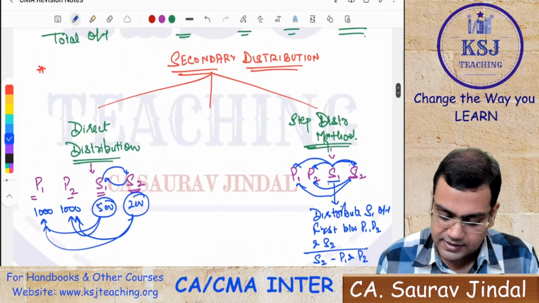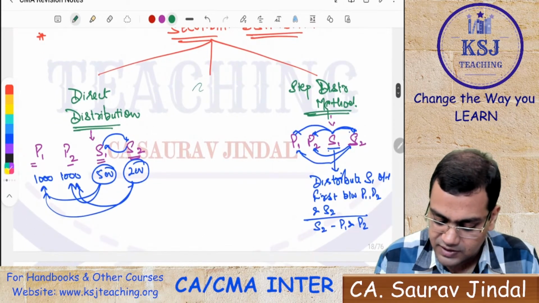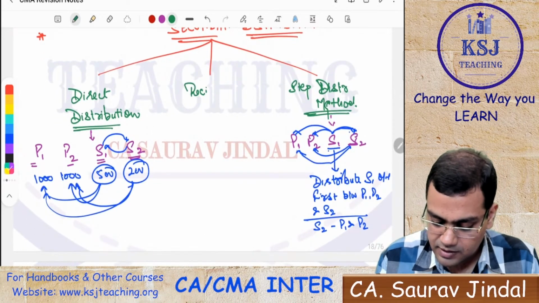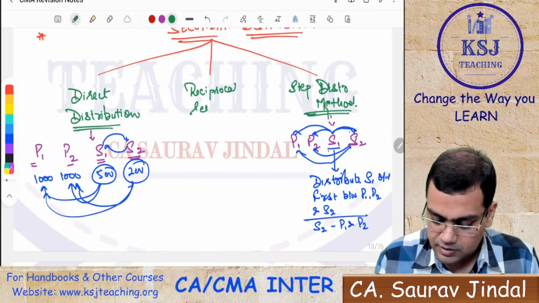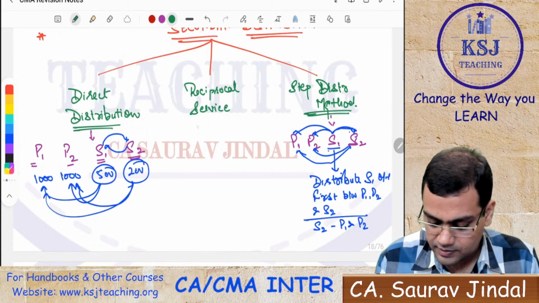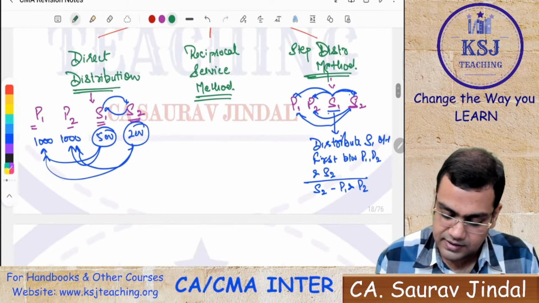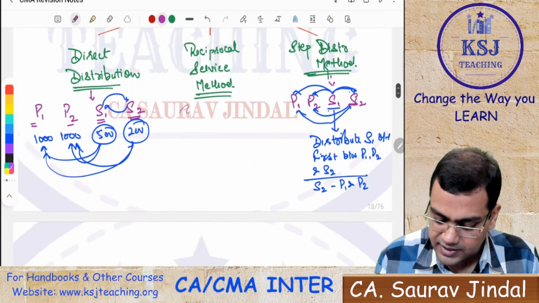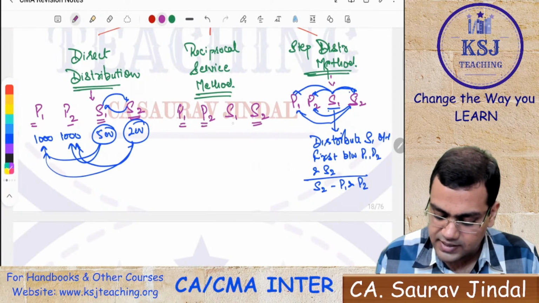The third one that you get here is the reciprocal service method. Now, what does this method say? This method says if you have four departments, let's say P1, P2, S1 and S2. Now, in this case, what is happening, sir?